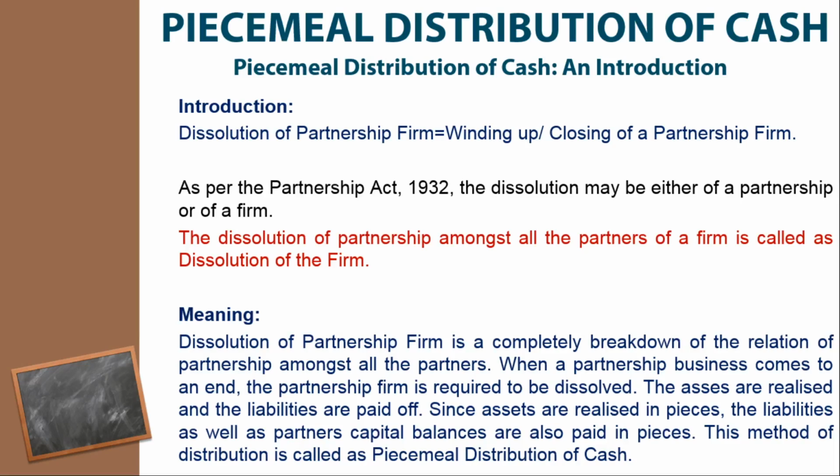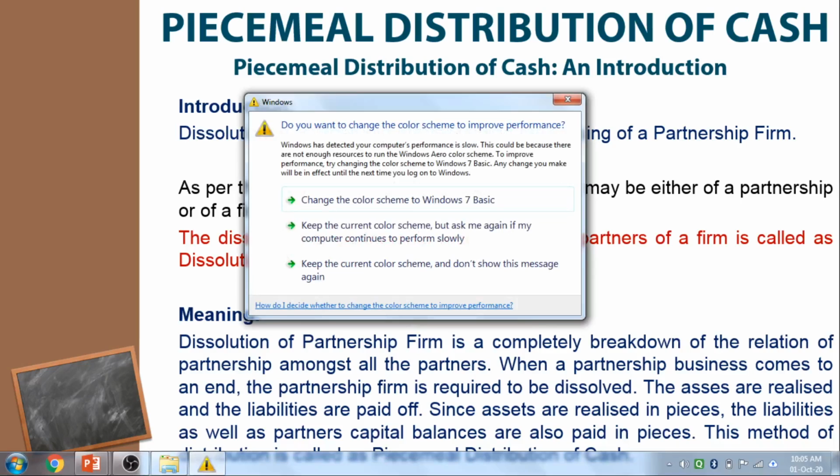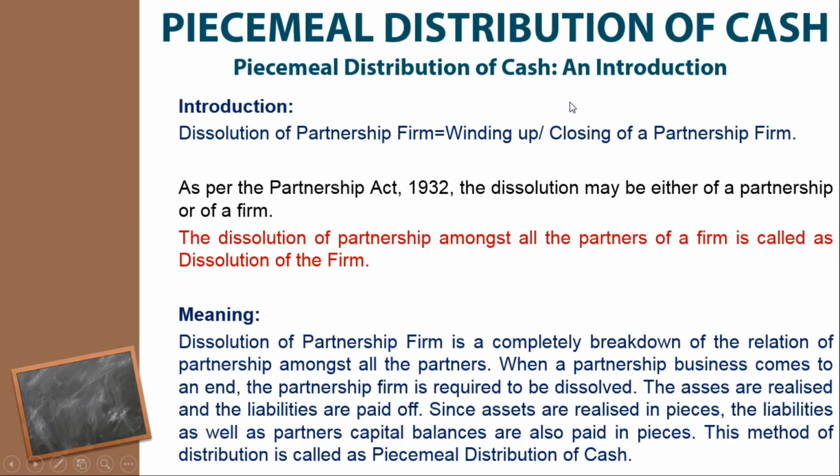Means, if you want to sell your building for rupees 20,000 or 50,000 or whatever it may be, and then you have furniture, plants, land, whatever assets you have, when you sell those assets, you will get the amount step by step. Hence, you cannot pay all the liabilities in a single shot. You can pay the liability by selling the asset. That means you will receive the amount in pieces and you have to pay the amount, that is the liability, in pieces. This method is known as piecemeal distribution of cash.